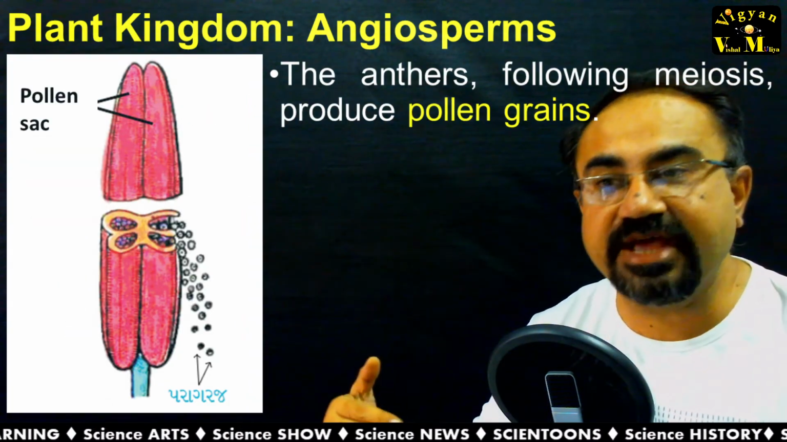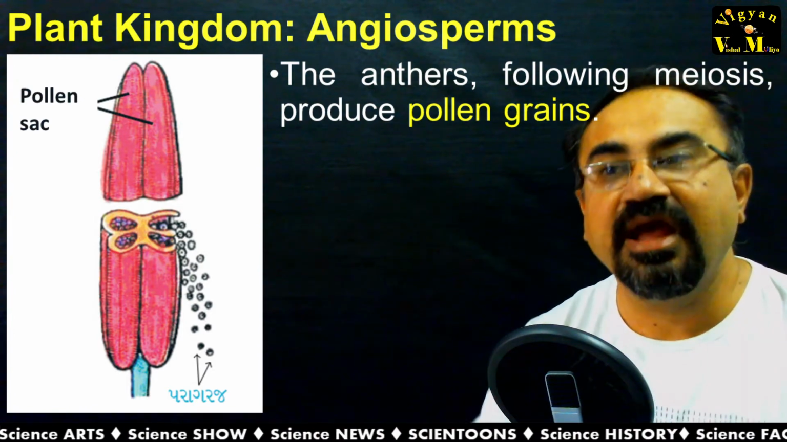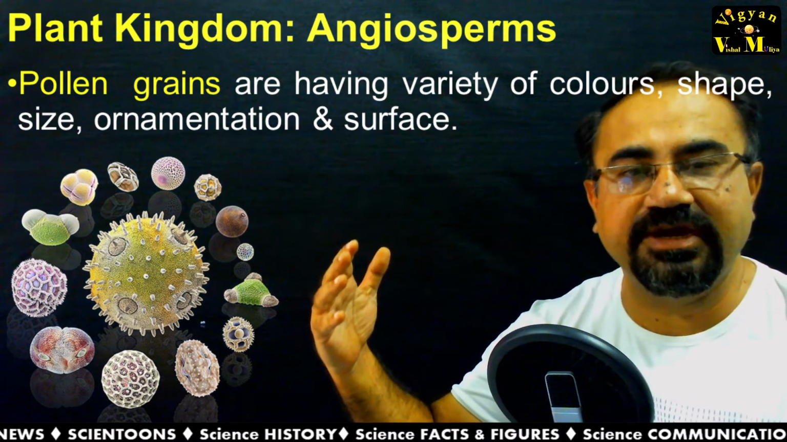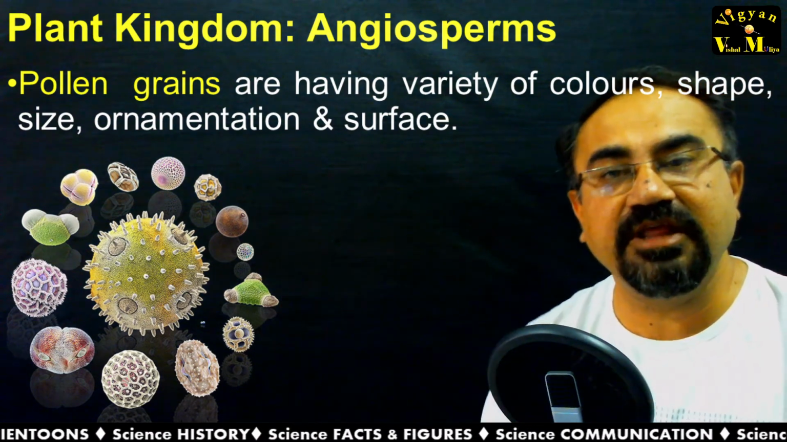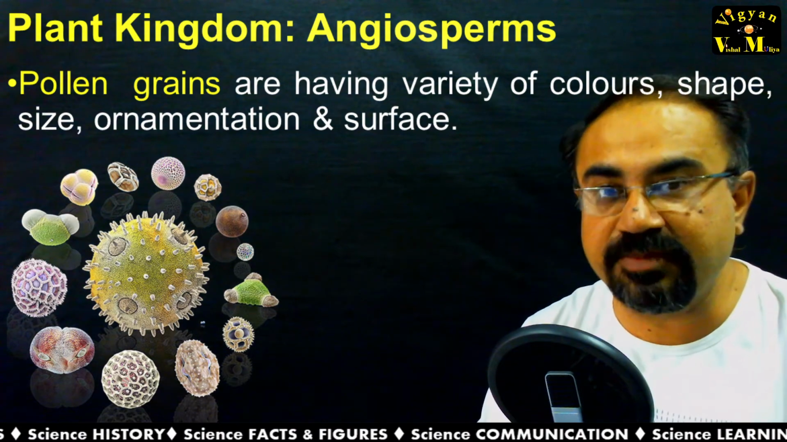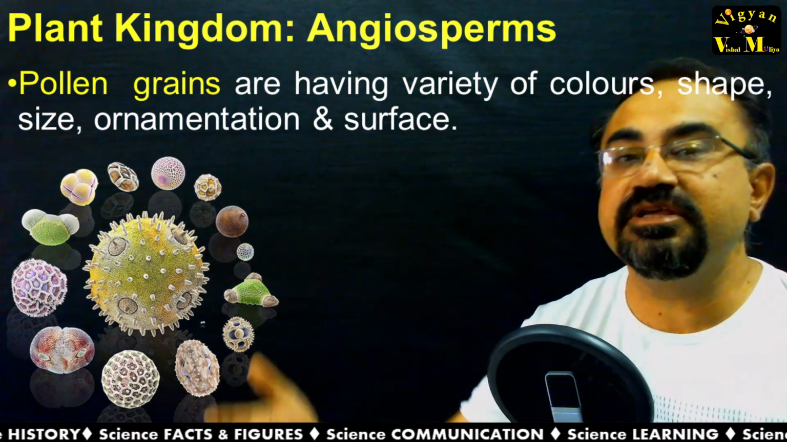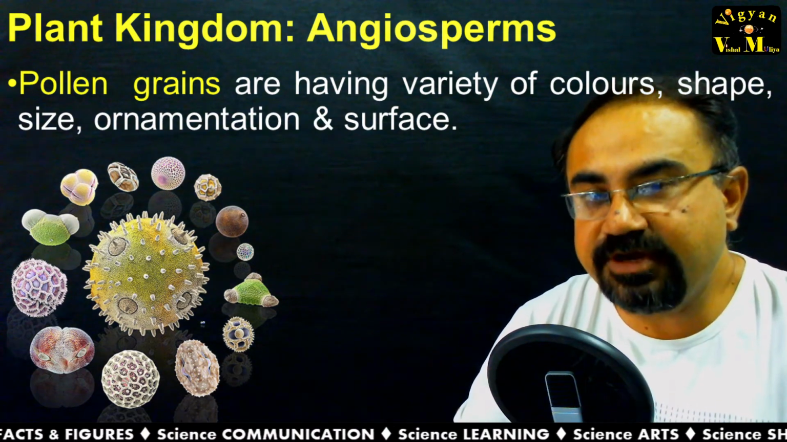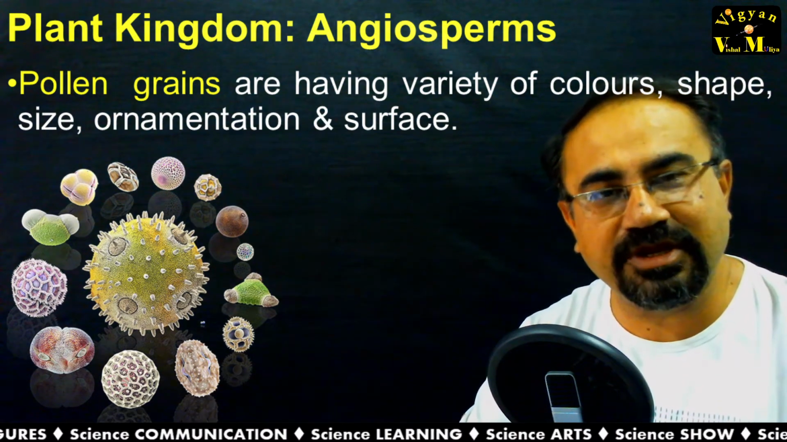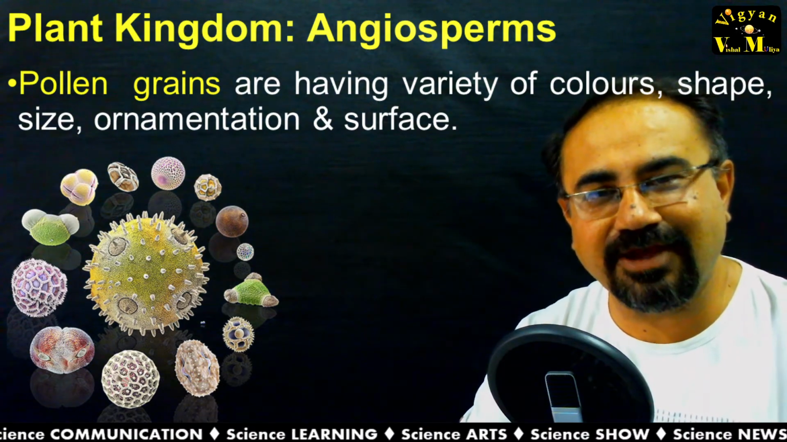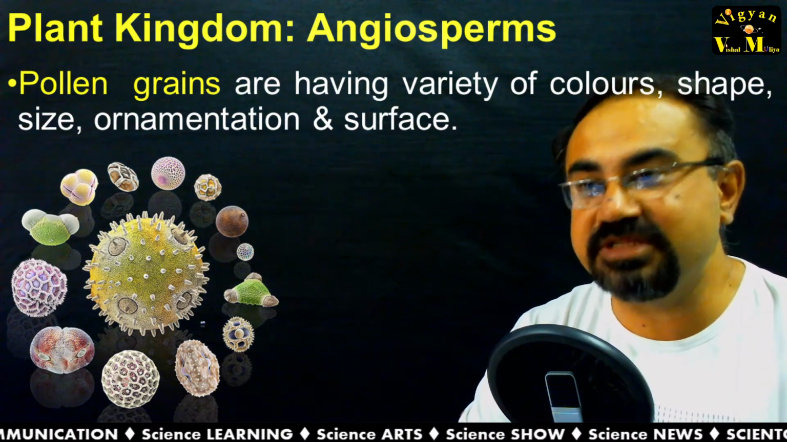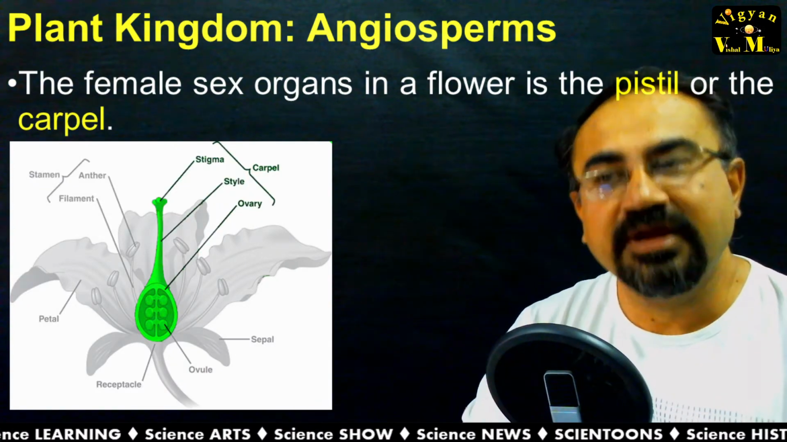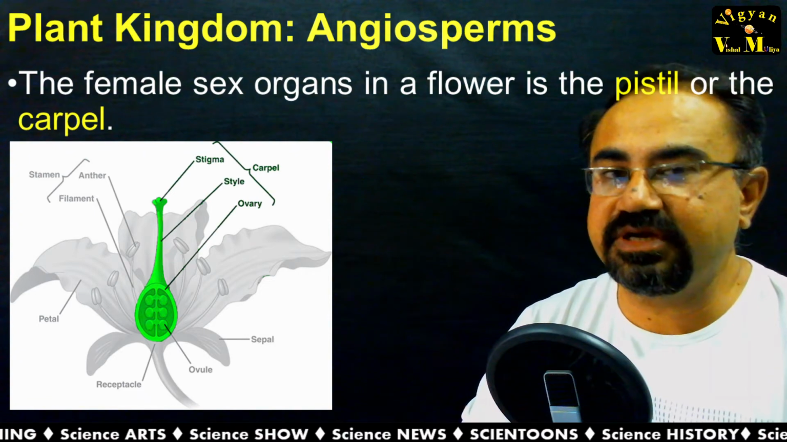It is having a pollen sac which is producing pollen grains, and these pollen grains are having a huge amount of variety, a lot of variation in the color, shape, size, ornamentation, as well as in the surface. So you can say for each and every different kind of plant there is a different kind of pollen. So more than 250 lakh types of pollen are available. Coming to the female sex organ, it is the pistil or the carpel.